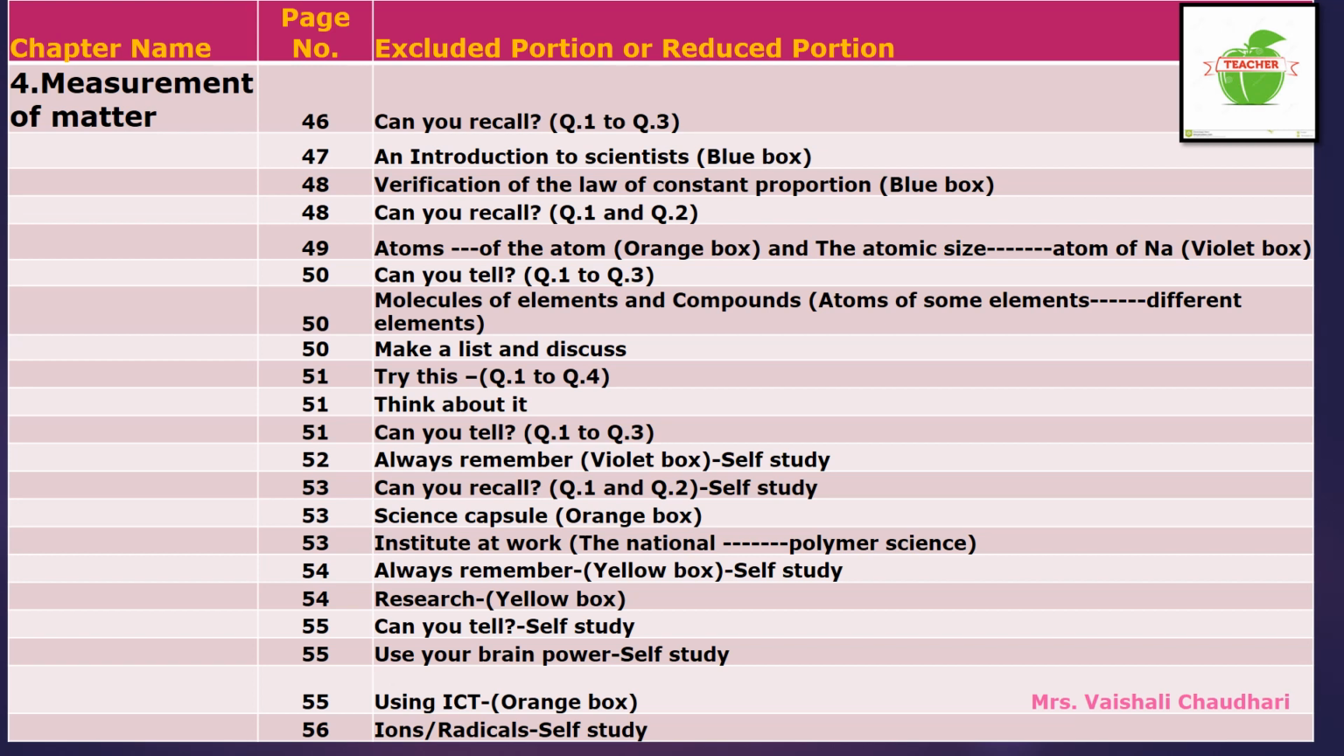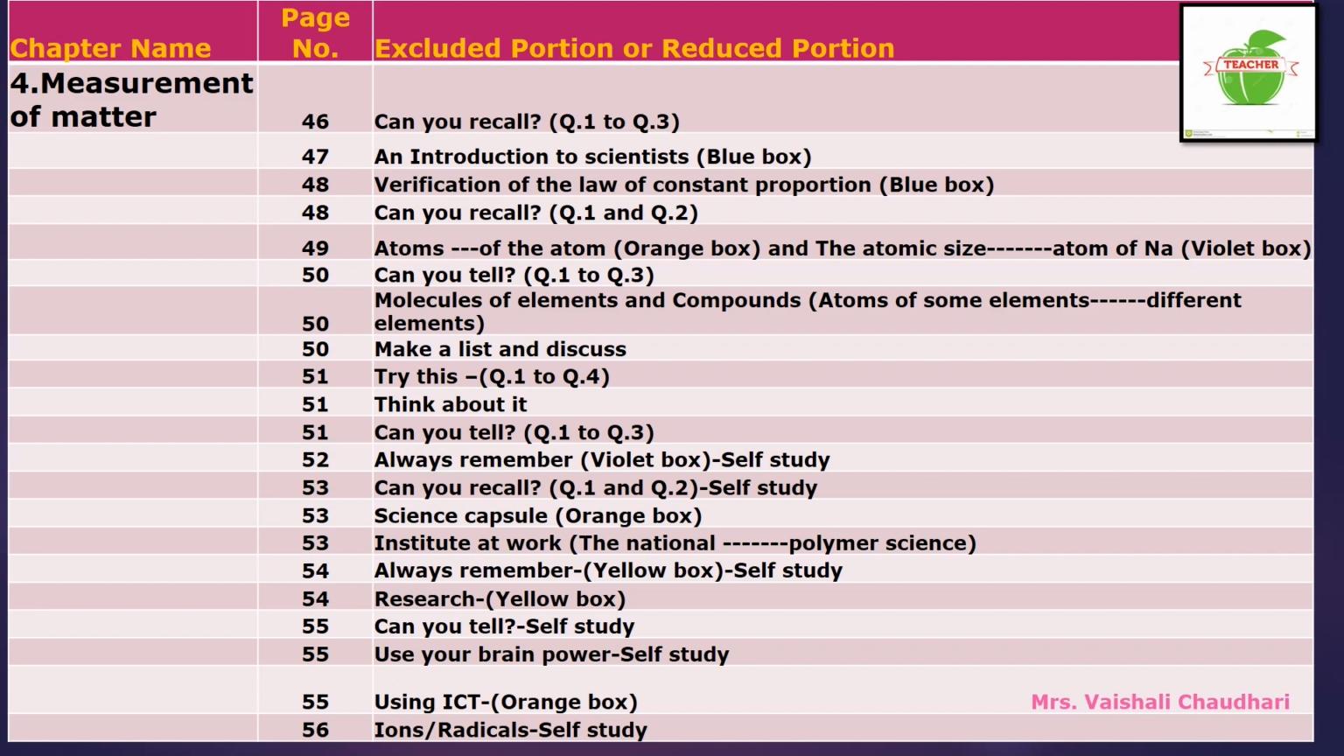Now on page number 56, there are some basic radicals or acidic radicals, that is ions and radicals. That one box is given, children. So that box is for your self-study. That box is not omitted from your syllabus, children. Keep in mind. Okay, that is for your self-study. Which are the acidic radicals and which are the basic radicals. So this was the omitted portion or excluded portion for the year 2020-21 for the chapter 4 only.